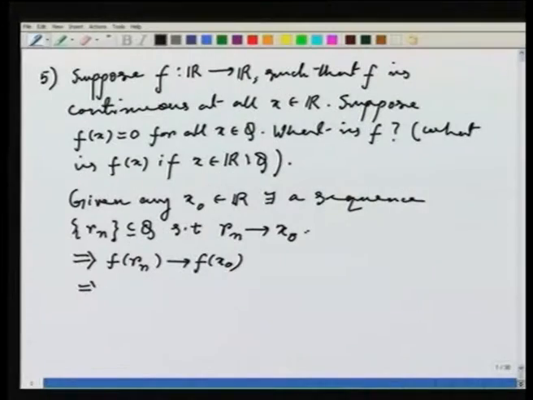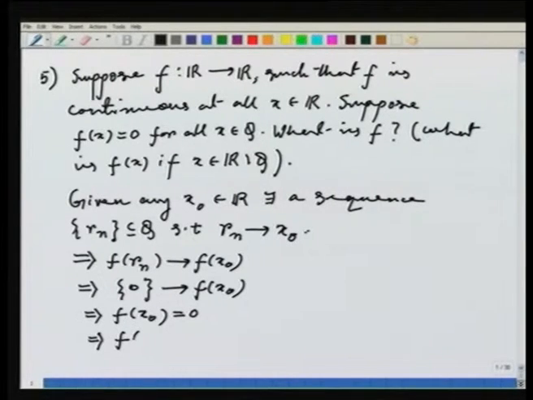So, this implies the constant sequence 0 converges to f(x naught). But a constant sequence always converges to the same constant. So, this implies f(x naught) is 0. It means in particular f(x) is 0 if x belongs to R minus Q. That is, f is identically the 0 function.